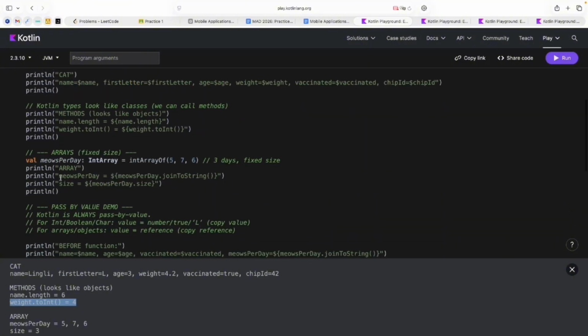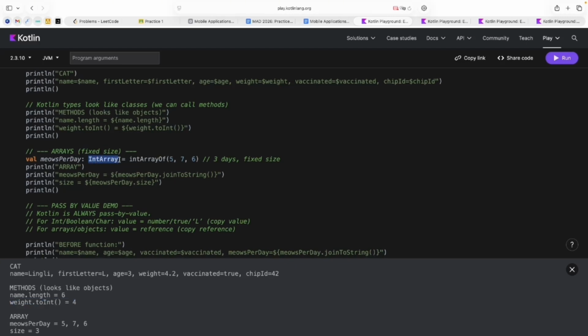Then, another interesting thing. Arrays. We have arrays with a fixed size, and the name of the type depends on what type of data we want to put in this array. For example, here I have the example of integer arrays. To create it, I need to use the special function intArrayOf, and in the brackets, I just put all values of my array. This is the count of meows per day.